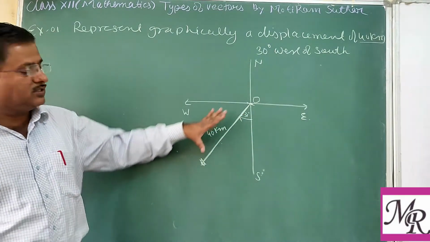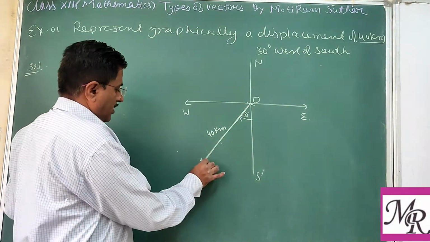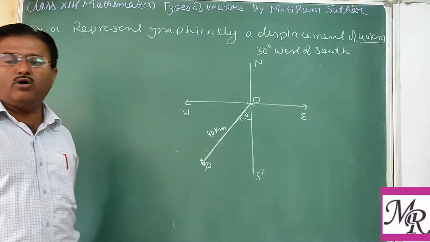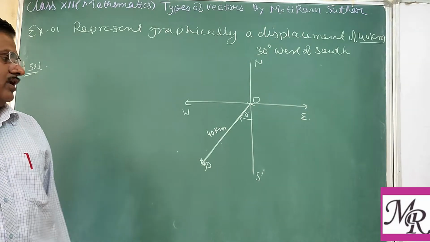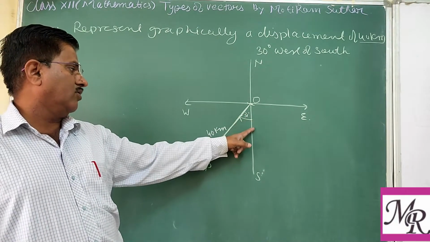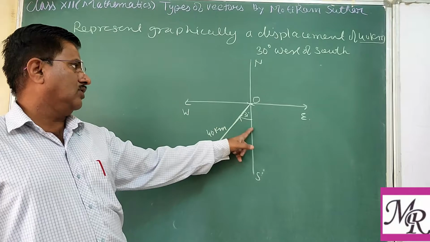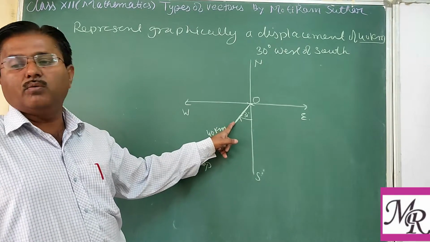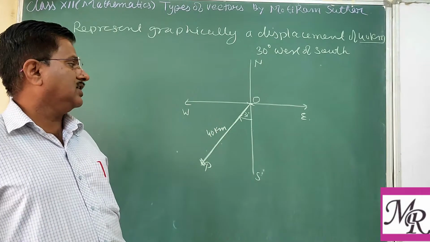So what we see is that the length of the point P from the origin is 40 kilometer, and the direction is west of south. We are moving south to west. So this is the displacement.